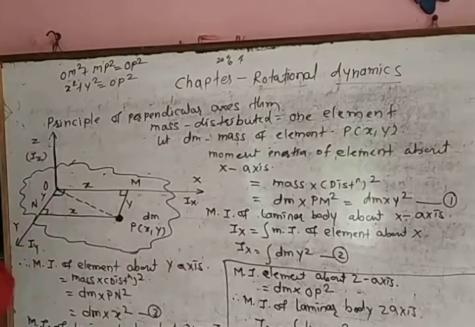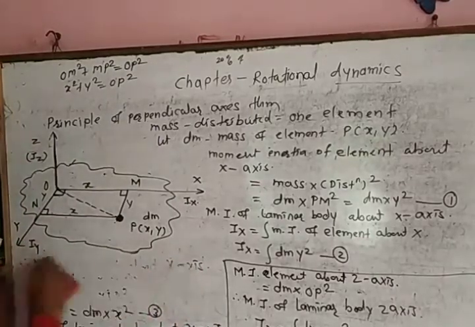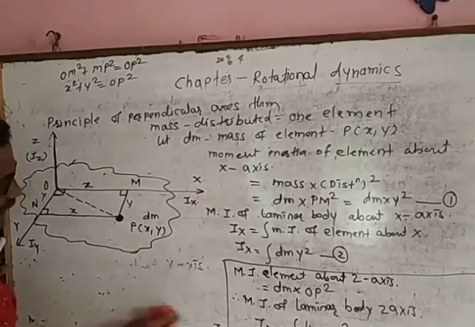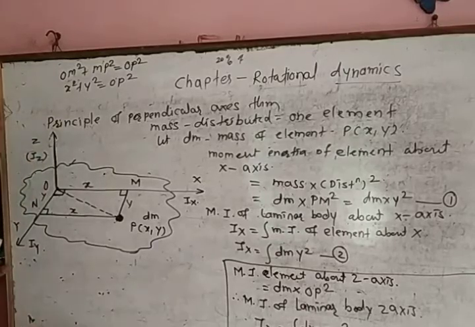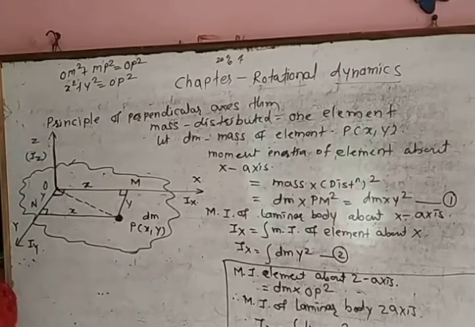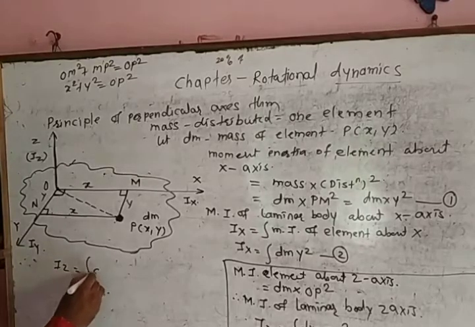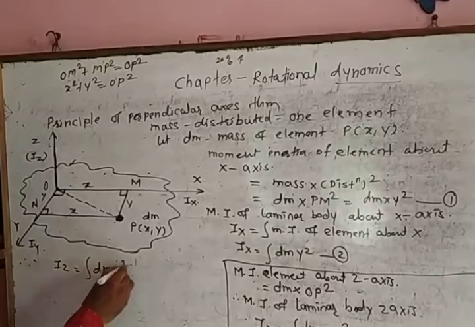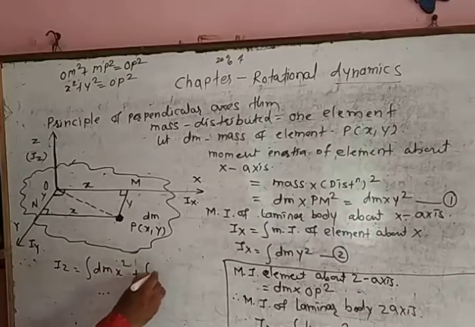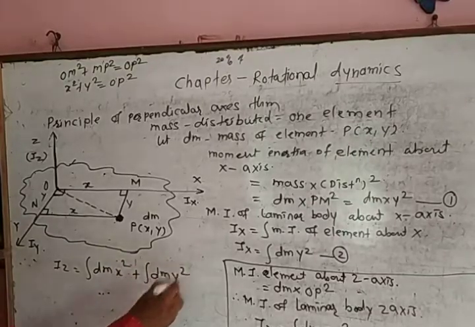Therefore, now we simplify this equation, and we get Iz equal to the integration of dm into x square plus the integration of dm into y square.